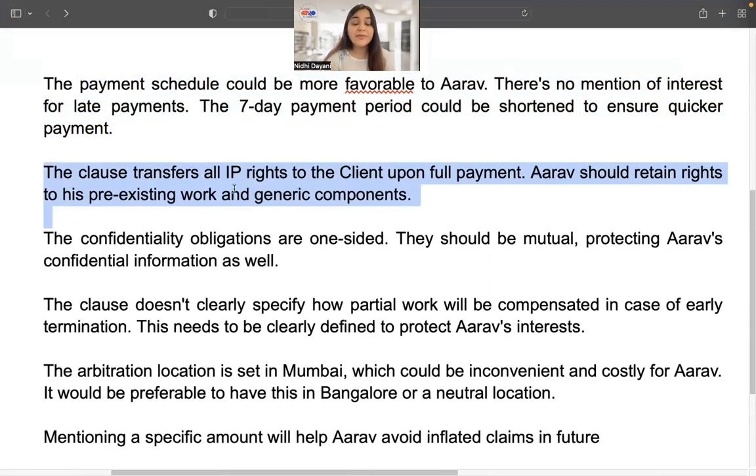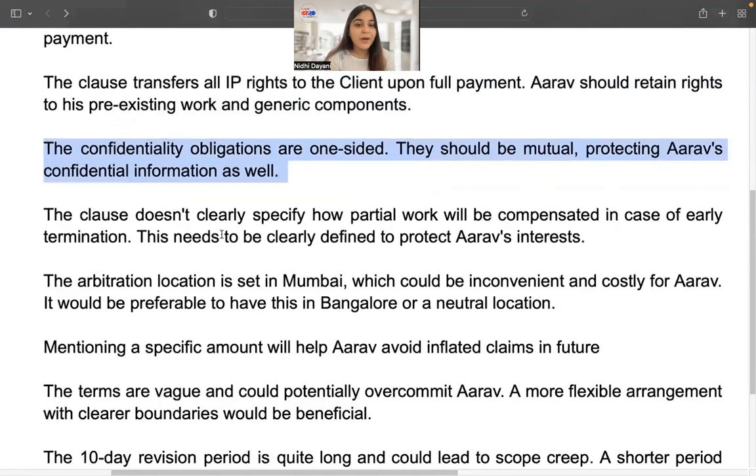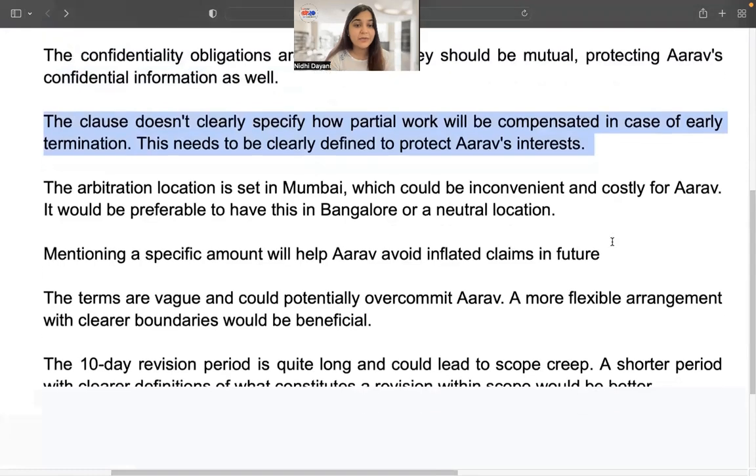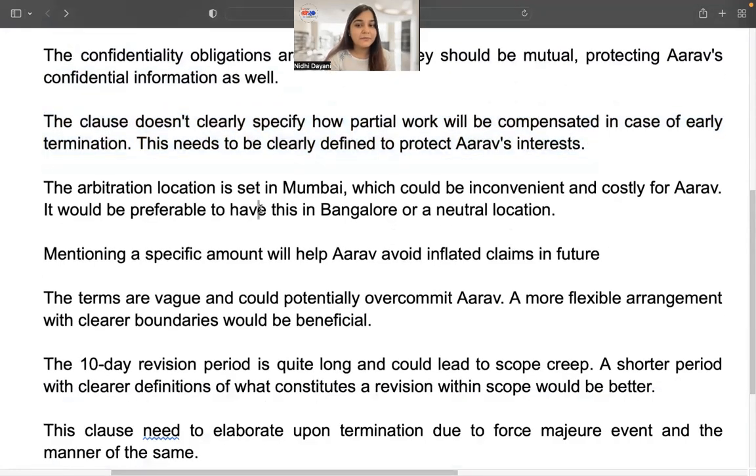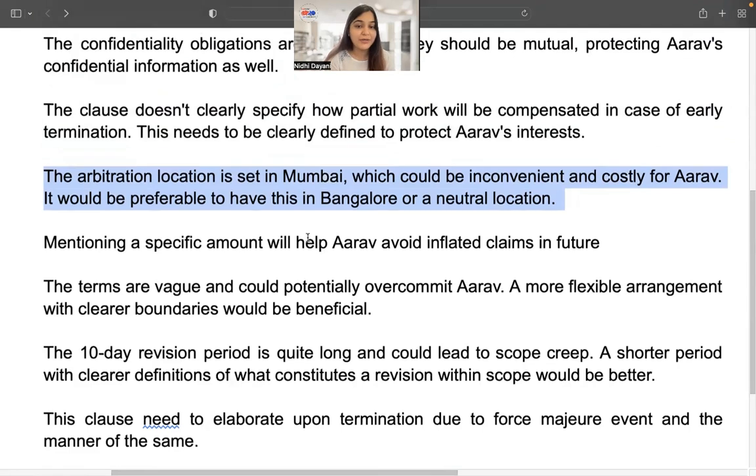Then the clause to transfer all IP rights to the client upon full payment, and Arav should get to retain rights to his pre-existing and generic components. Then in confidentiality, we say that these are one-sided, so make it mutual. Then we talk about early termination, that we need to protect Arav's interests. So what in case there is early termination? Then here, if you see, the arbitration was put up in Mumbai. We said that it was preferable to have it in Bangalore, which is a neutral location.